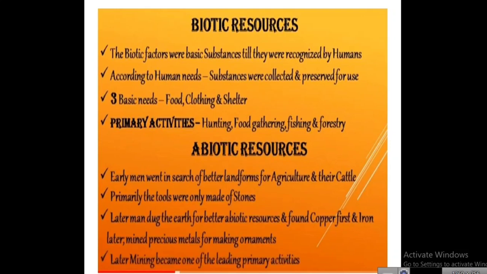Next, later man dug the earth for better abiotic resources. Abiotic resources means உயிரற்ற. They found metals, copper first and then iron later. After finding that, they made tools out of these metals.